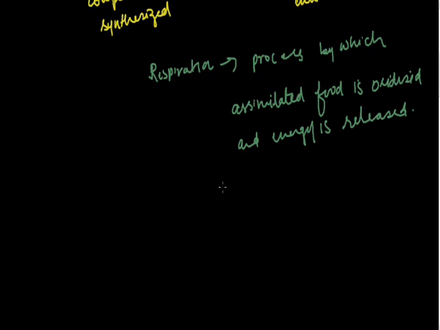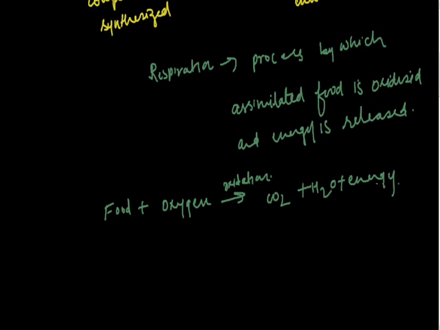The energy is stored in the form of ATP molecules inside the cell for further use, and the waste products, that is carbon dioxide and water, are eliminated out of the body. And the equation for this process is food plus oxygen, that is combustion of food. That process is called oxidation, and the byproducts are carbon dioxide, water and energy. Now respiration is what? Actually it is an anabolic process.